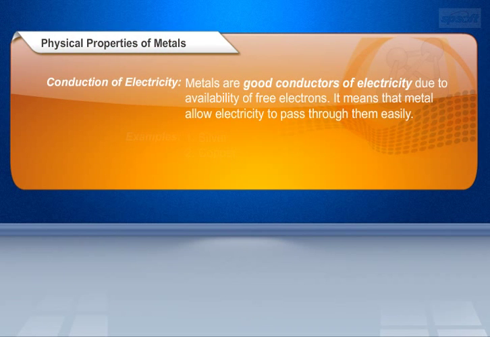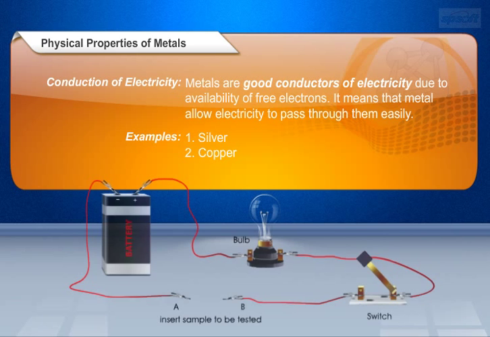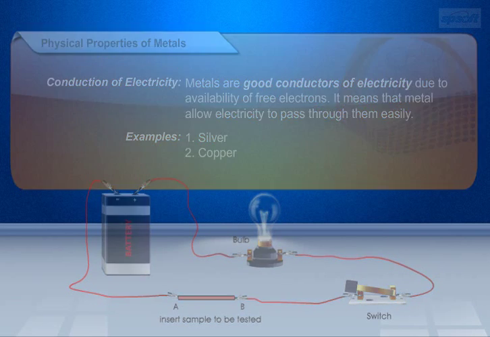The next physical property of metal is conduction of electricity. Metals are good conductors of electricity due to availability of free electrons. It means metals allow electricity to pass through them easily. Silver and copper are the examples for metals which are good conductors of electricity. When a metal sample is inserted into clips, the bulb glows. This shows that the metal conducts electricity. We prefer using copper more, as silver is an expensive metal.